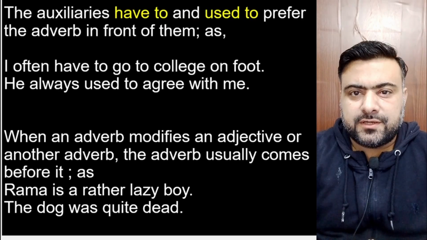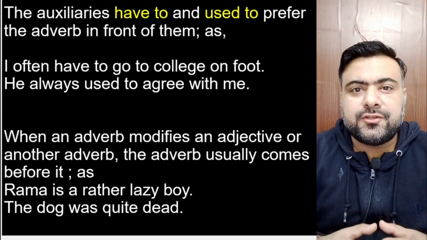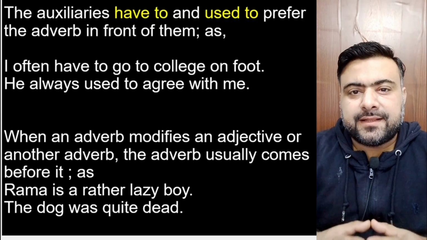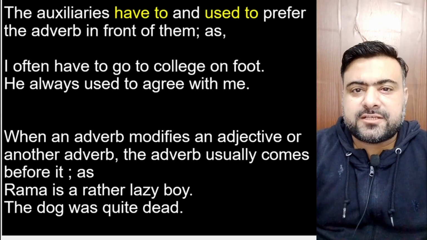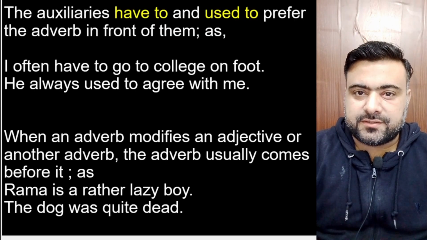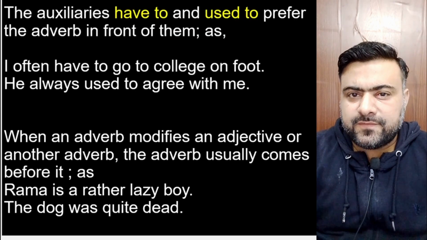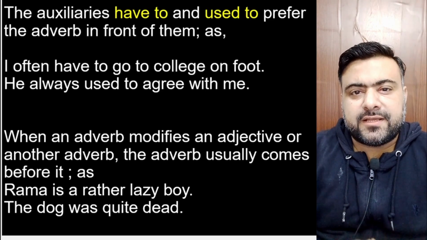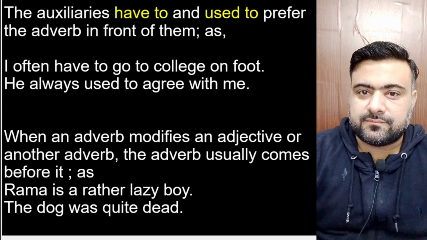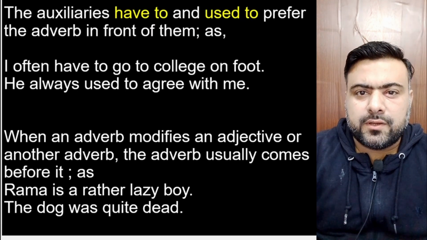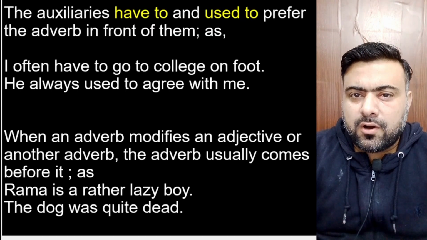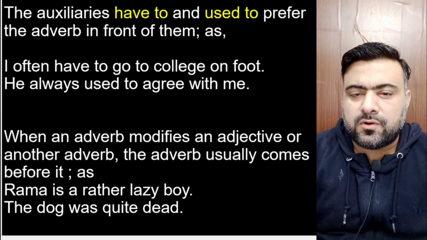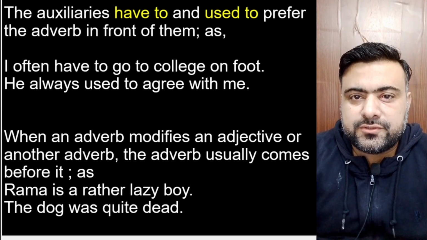When there are the auxiliaries have to and used to in a sentence, then the adverbs are placed before these auxiliaries. For example, I often have to go to school on foot. Often is the adverb and it has been placed before have to. He always used to agree with me. The adverb always has been placed before the auxiliary used to.